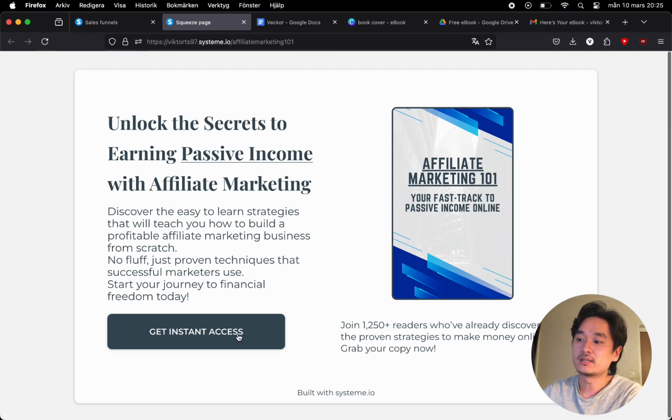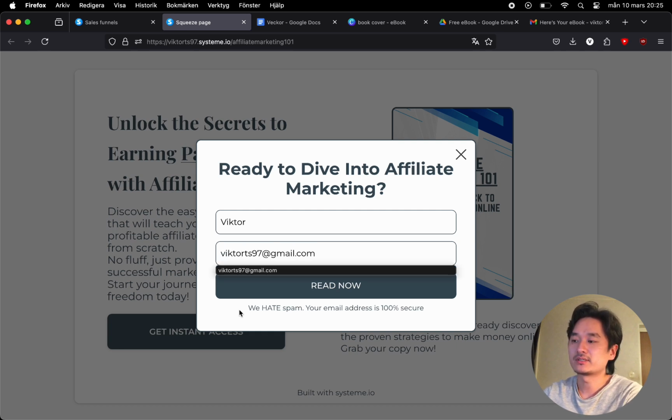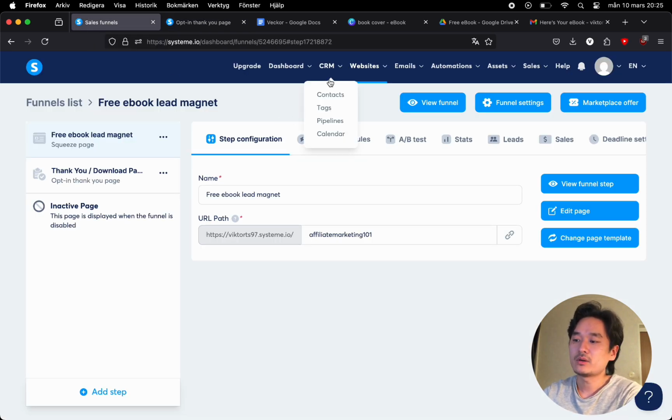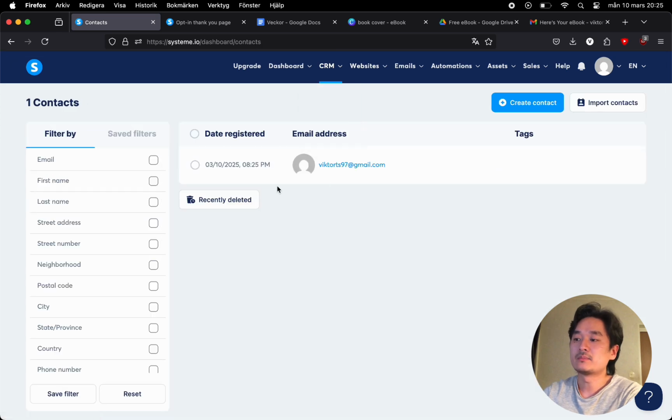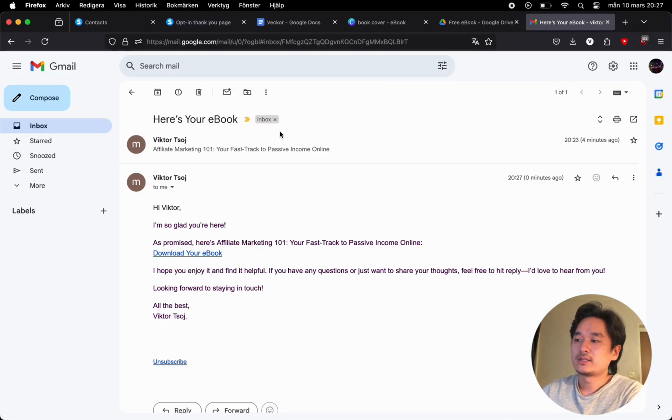And now here is the landing page that we created. Here's the form with all of the necessary text fields we have to put in. So first name, and then the email address where you want this ebook to be sent to. Click read now. The thank you page is going to pop up, and in a short while the email will be in our email inbox. And if we go over to CRM contacts, we can see that my email address has just been added.